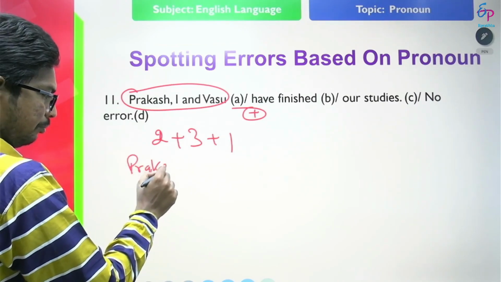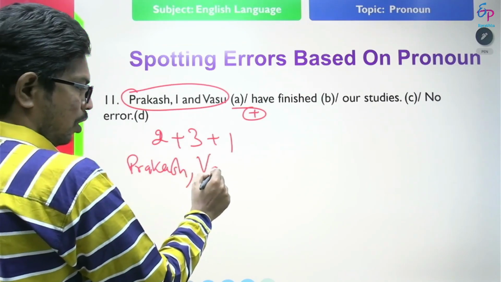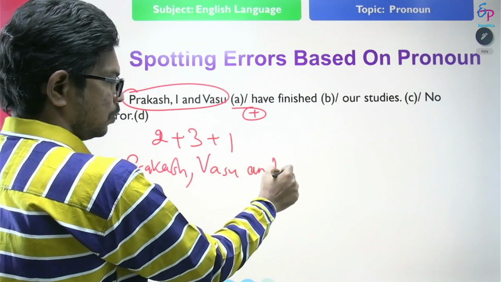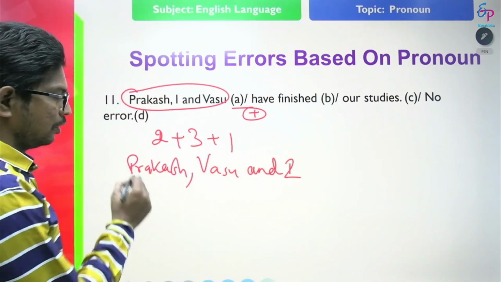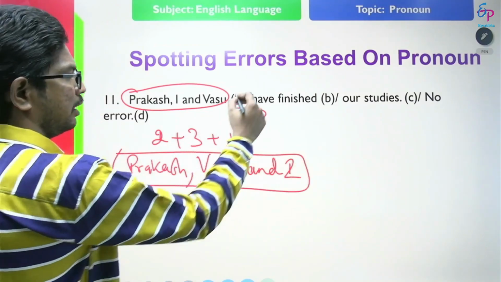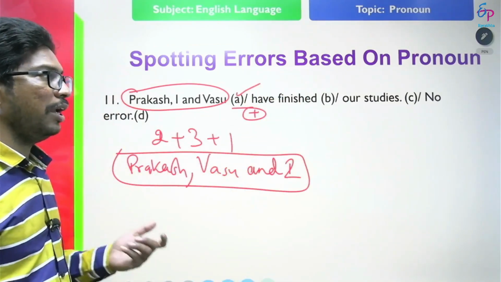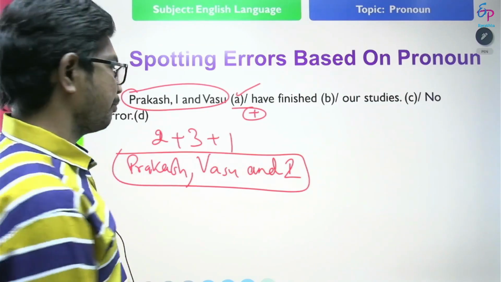Prakash, Vasu and I should always come last. So this is the order. Where is the error? Error is at A. Prakash, Vasu and I have finished our studies.